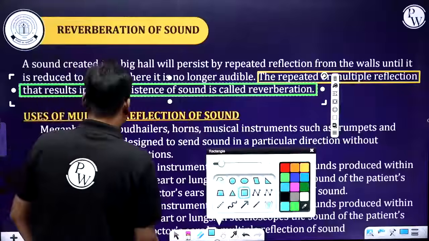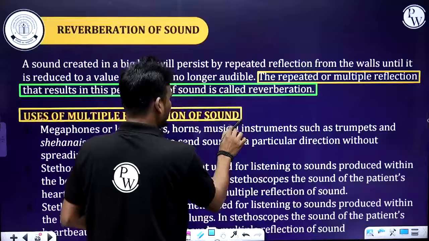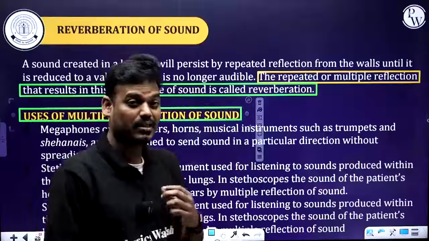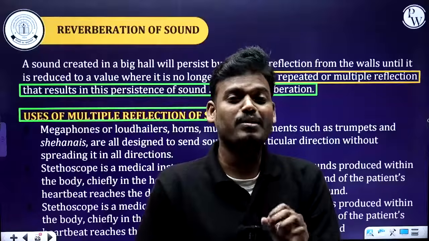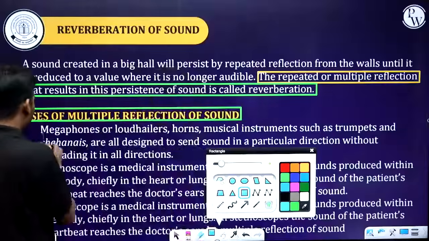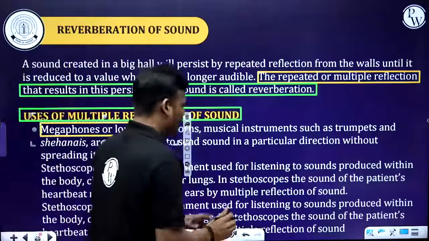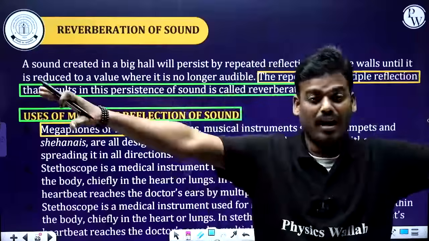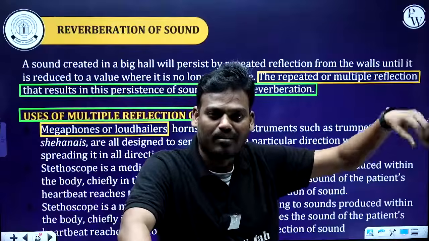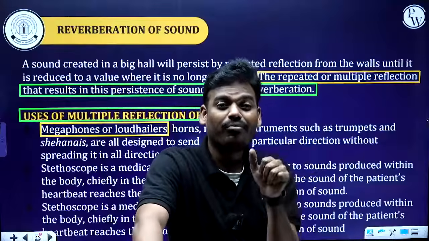And uses of this multiple reflection, multiple echo. Where do we use it? The best example is the doctor's stethoscope. It works on the principle of multiple reflection. So the first example you can see is megaphones. Megaphones are loud hailers. Generally, consider there is a large gathering. The police van comes into that area and they start announcing through the megaphones.